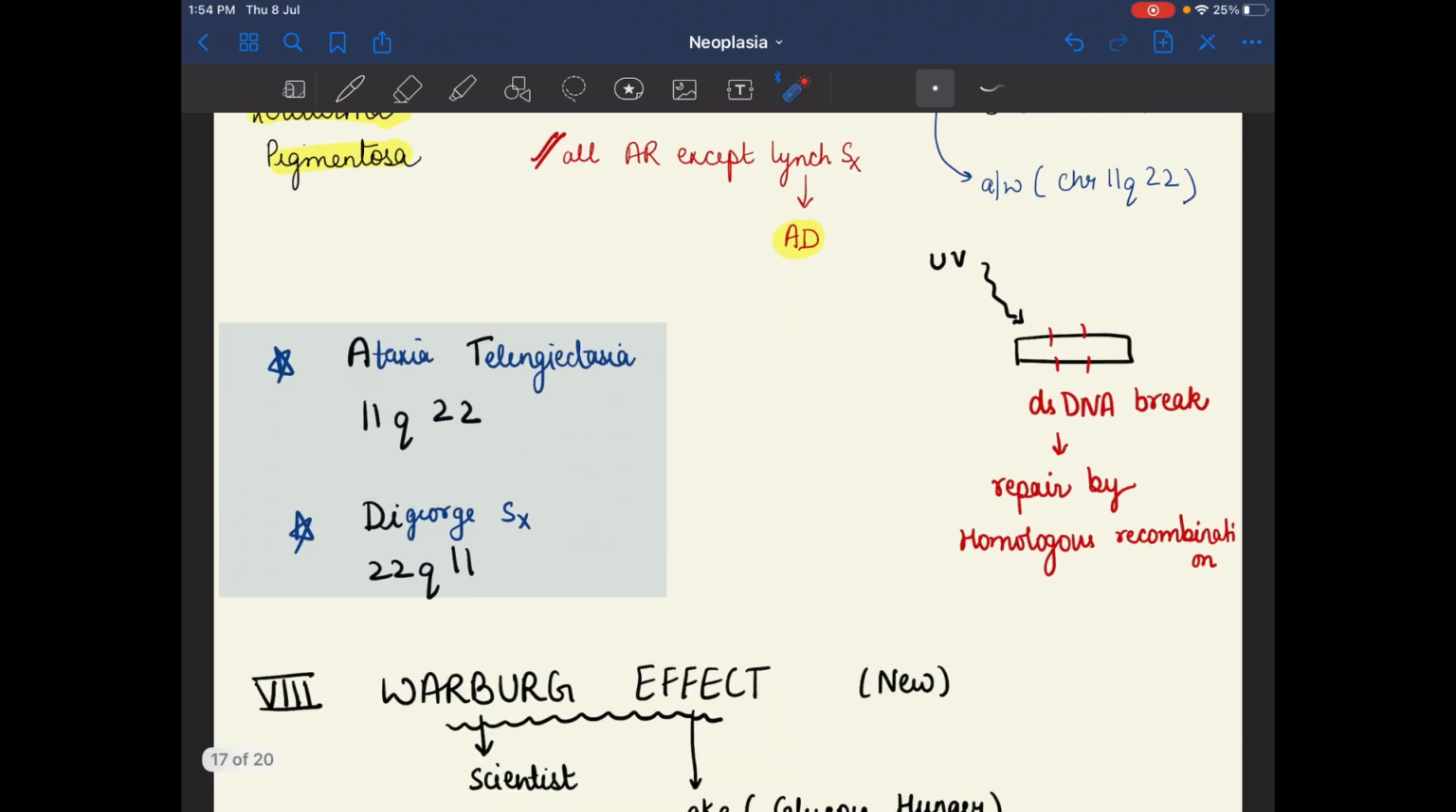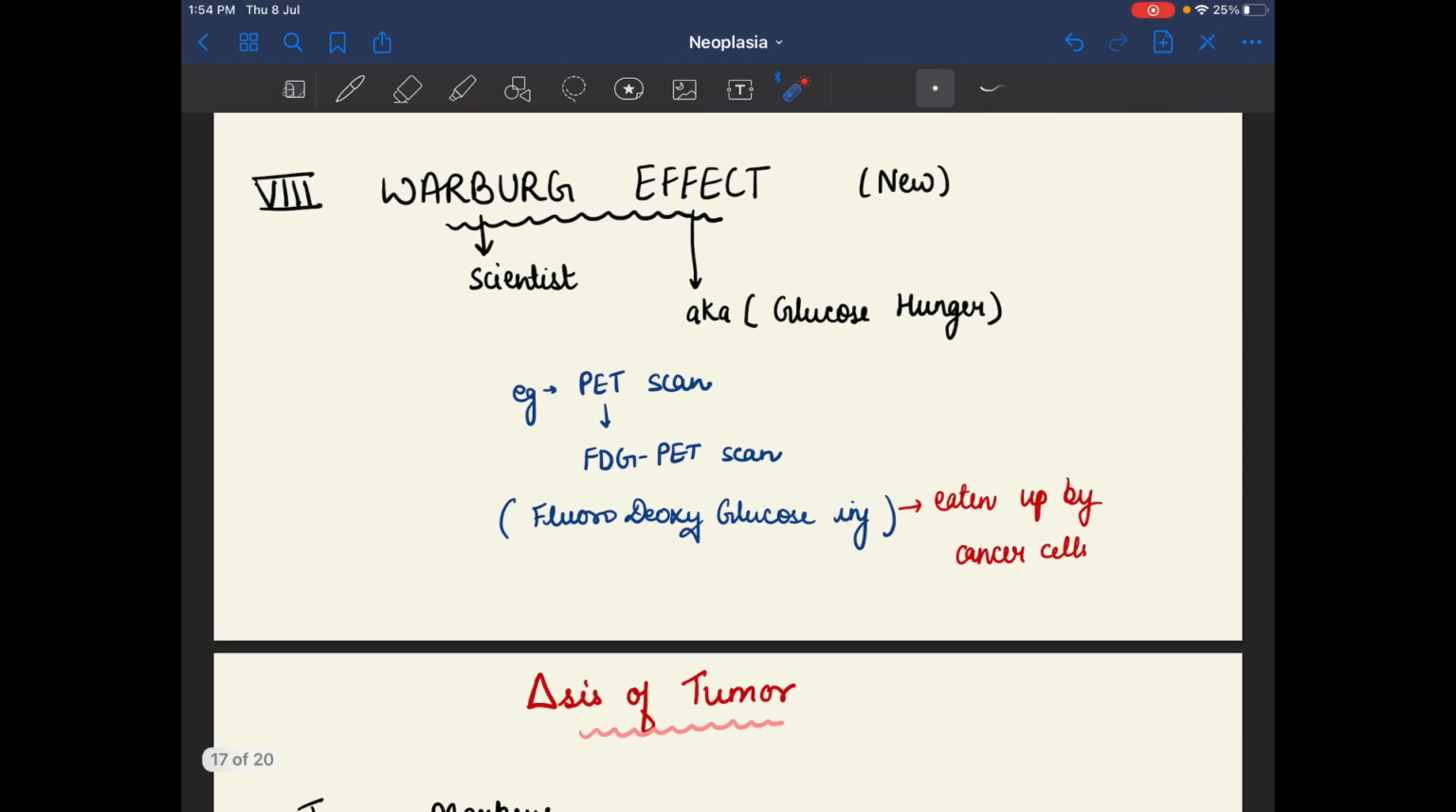So here I wrote in a table: ataxia-telangiectasia, 11q22, and in DiGeorge syndrome, Di means 2, so first 22 comes and after that 11 comes, and A comes at the first place, that's why in this 11 comes first and after that 22. Under the presence of ultraviolet rays, there is a double stranded DNA break, which is repaired by homologous recombination. Now the last one is the Warburg effect.